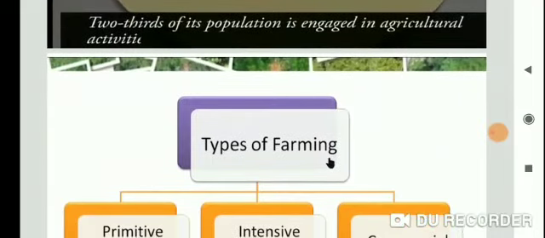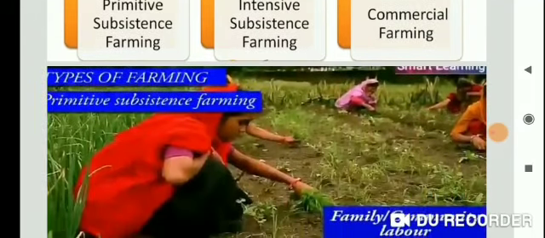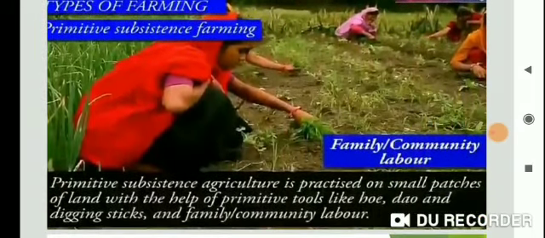Now, next, types of farming. There are three types of farming. First, primitive subsistence farming. Second, intensive subsistence farming. Third is commercial farming. Types of farming, firstly primitive subsistence farming.